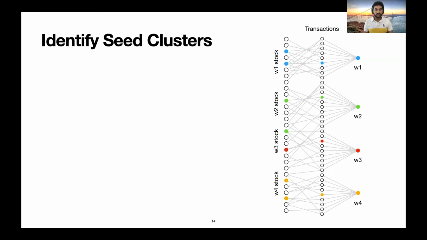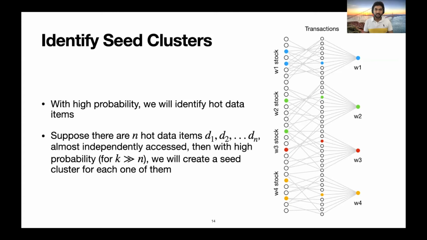A few things to note here about the seed clusters. With a high probability, we will identify the hot data items in the batch due to the randomness of our sampling. And suppose there are n hot data items d1 to dn, which are almost independently accessed, then with high probability, we will create a seed cluster for each one of them.